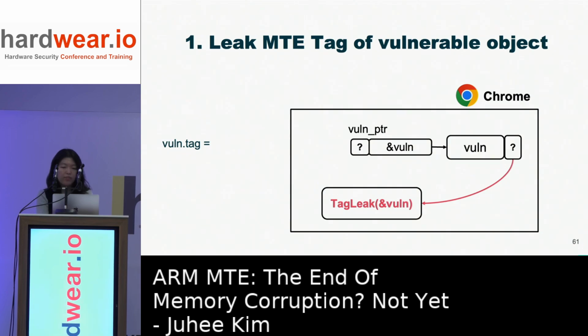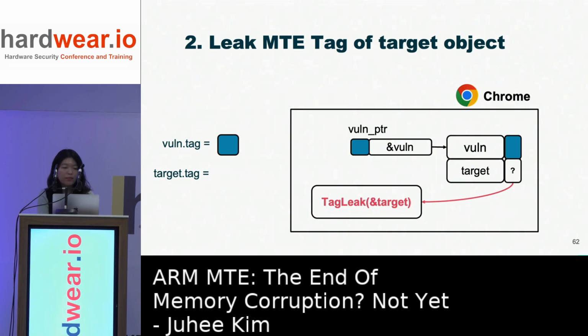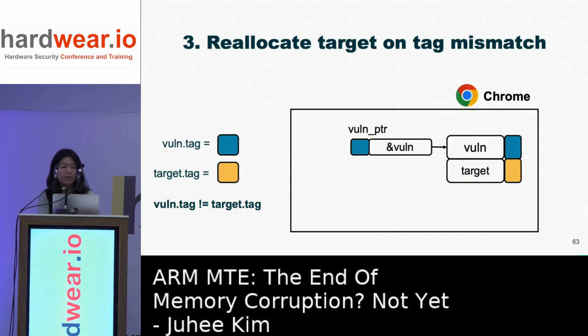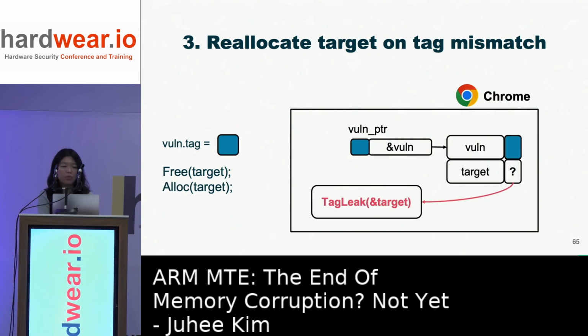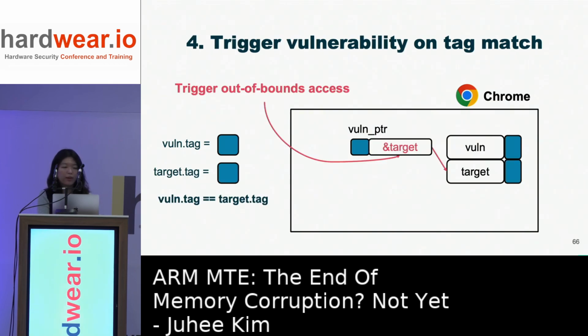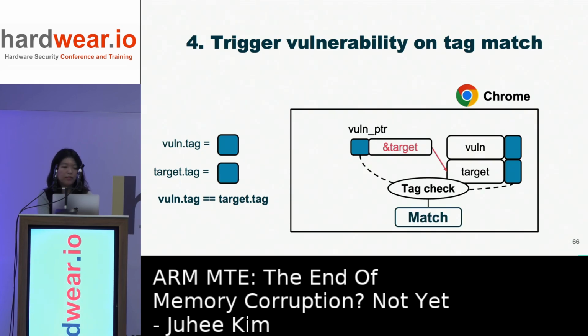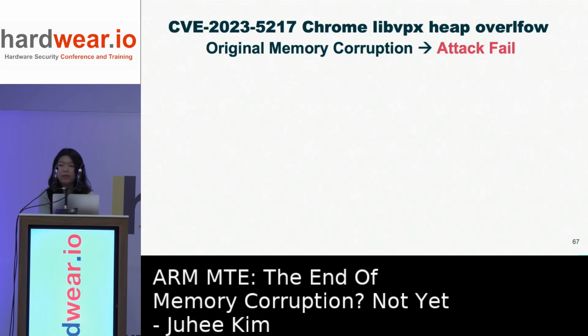Leveraging this tag leak function, we can exploit an existing out-of-bounds access vulnerability. First, it leaks the vulnerable object's tag, and then it leaks the neighboring target object's tag. If they do not match, the attacker reallocates the target object until they match, and then triggers the out-of-bounds access, which bypasses MTE.